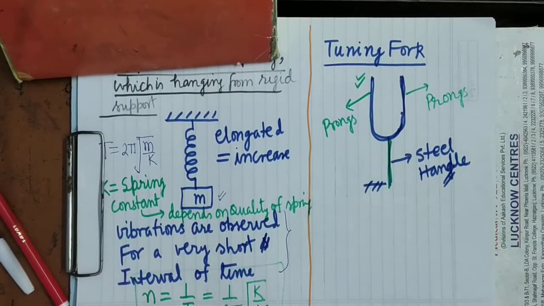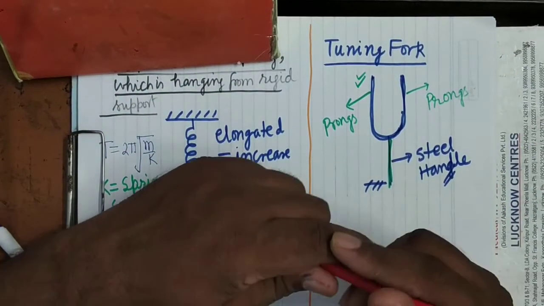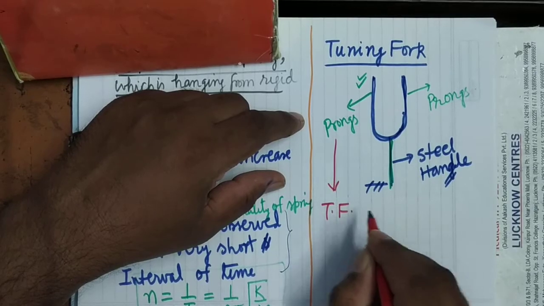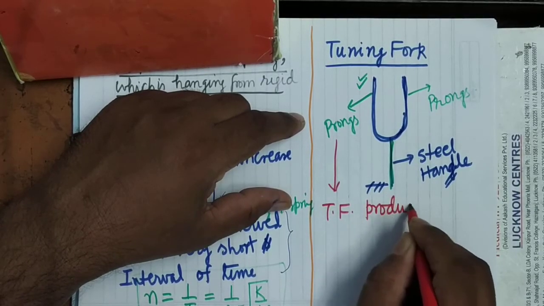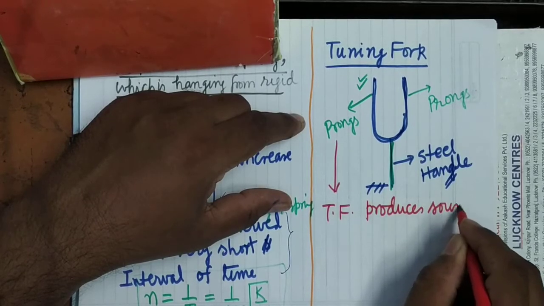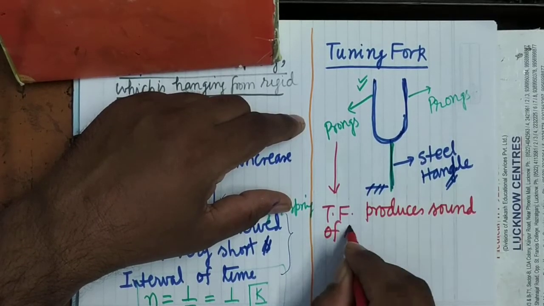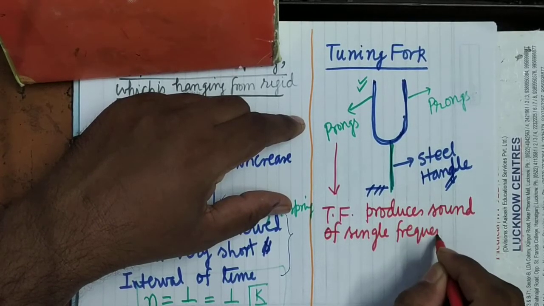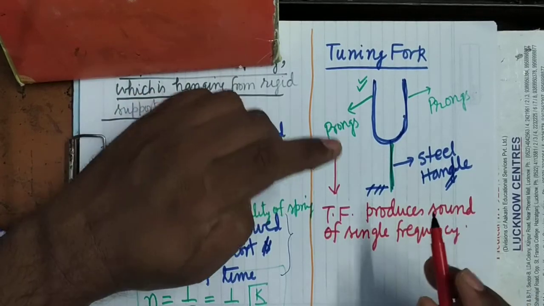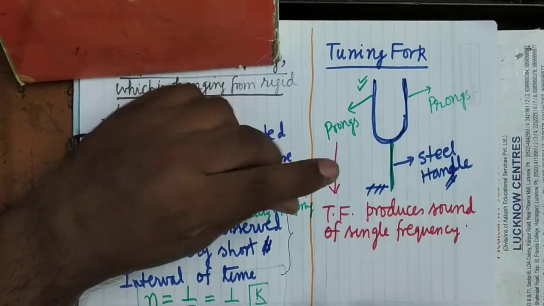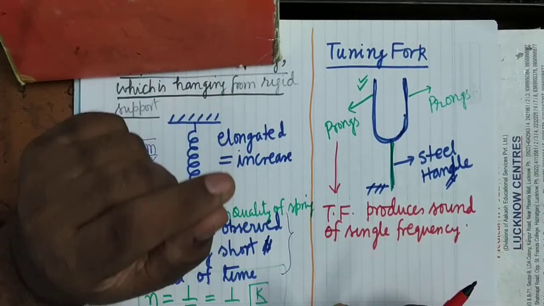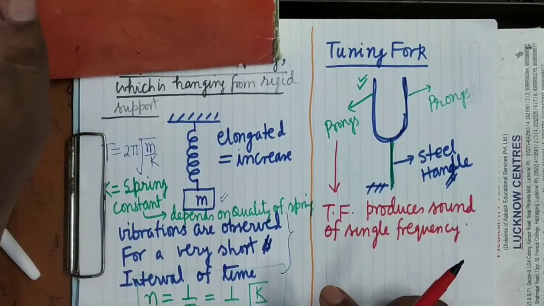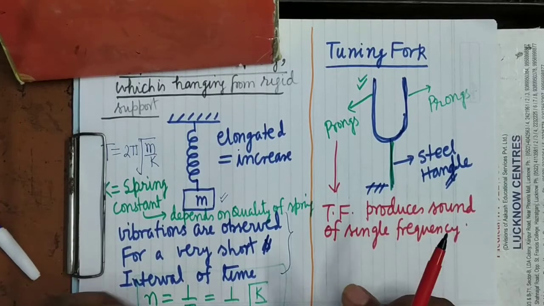It executes vibrations of a single frequency. The tuning fork produces sound of single frequency. This you remember. The tuning fork is the only instrument which produces sound of single frequency. No other sound producing instrument produces sound of single frequency.